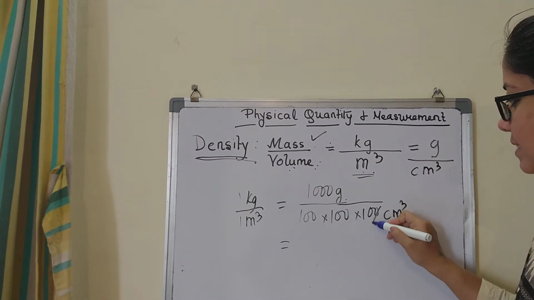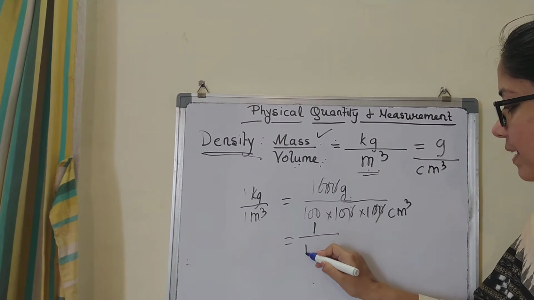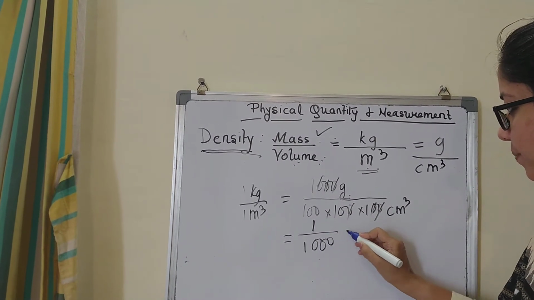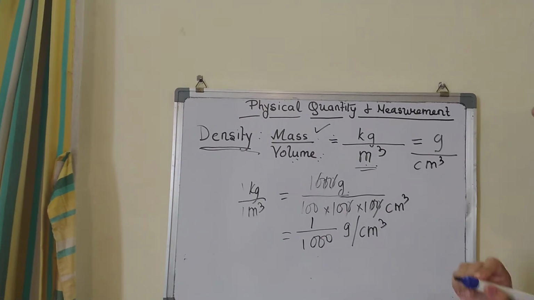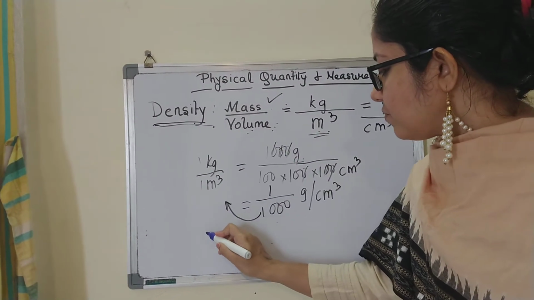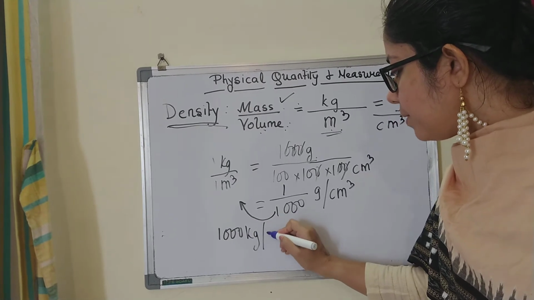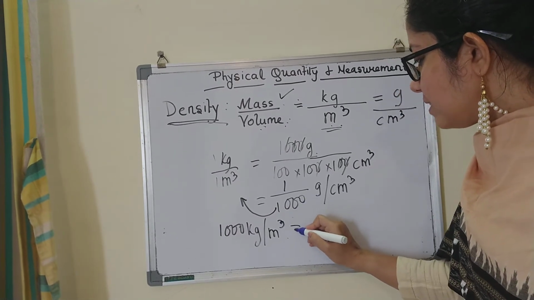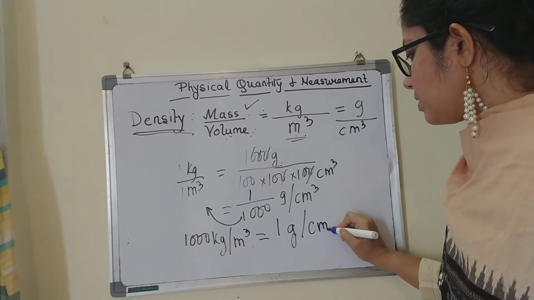Now if I cancel it out, what do I get? 1 by 1000 gram per centimeter cube. Or if this 1000 goes to the other side, it becomes 1000 kg per meter cube is equal to 1 gram per centimeter cube.